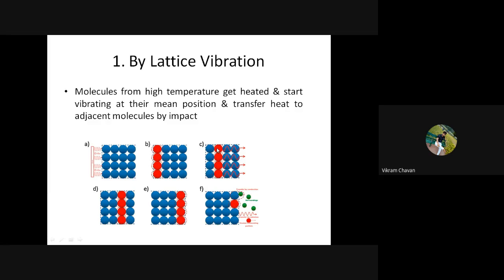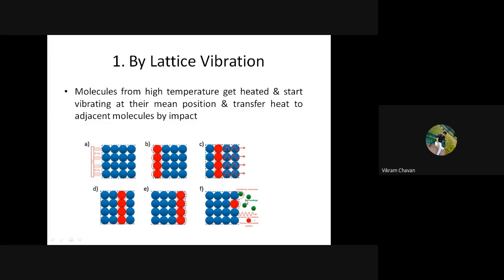In figure C, you can see the heat has transferred to the second column of molecules. Once the second column gets heated, it starts vibrating at its mean position and collides with adjacent molecules, and this continues to the end of the substance. In figure D, heat is transferred to column 3, in figure E to column 4, and further the heat is transferred to the environment.